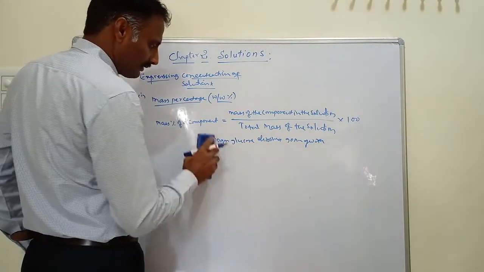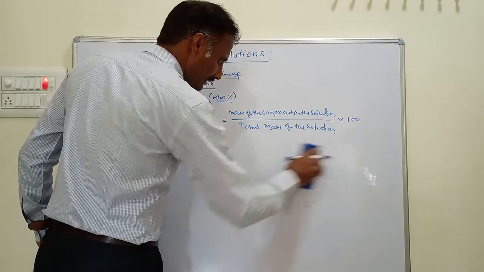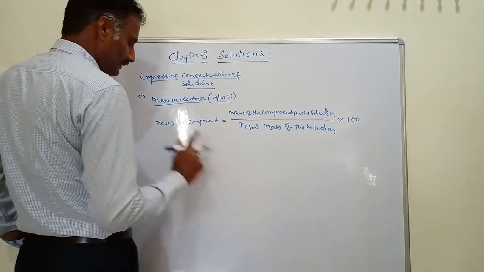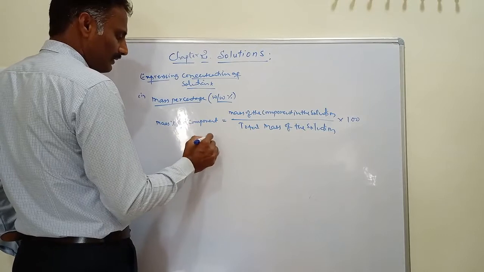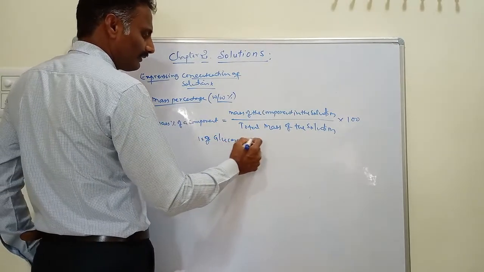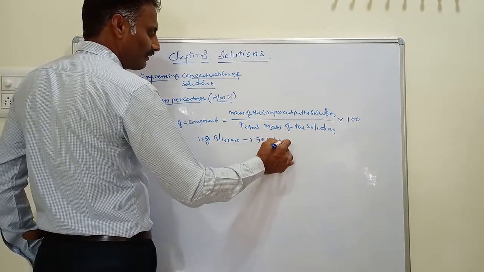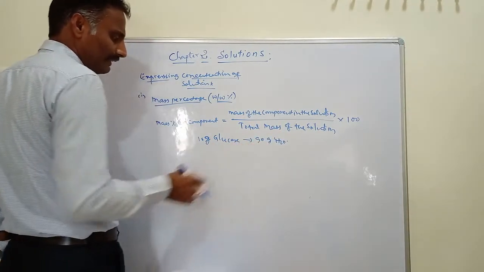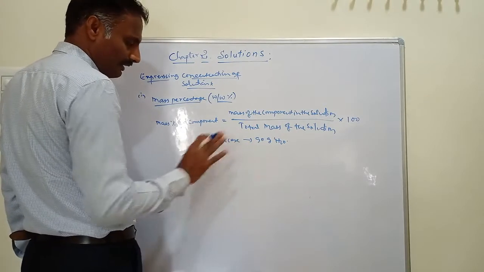Our question is: 10 gram of glucose is dissolved in 90 gram of water. Then calculate the mass percentage of glucose in water.